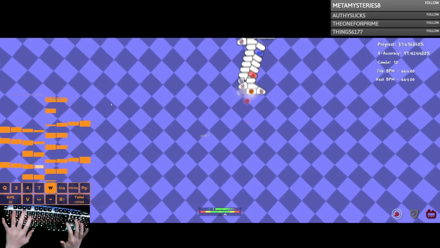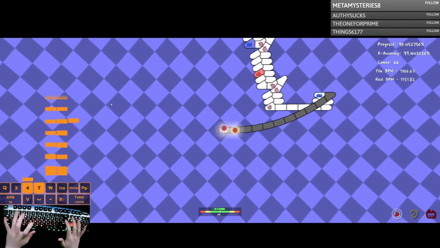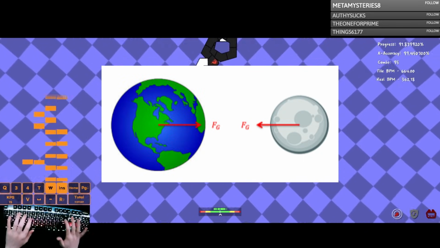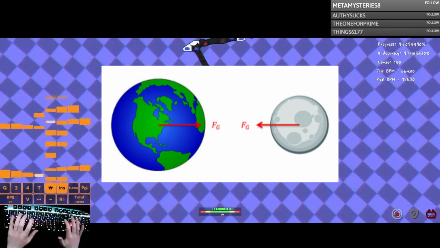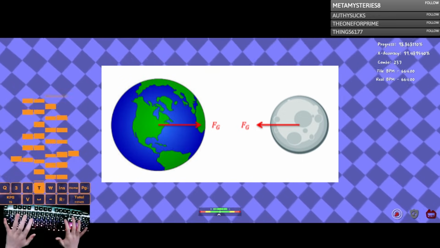Newton's third law states that for every action there's an equal and opposite reaction. An example of this is the gravitational force applied to both planets. When one planet increases mass or changes distance, both planets experience the same change in gravitational pull.